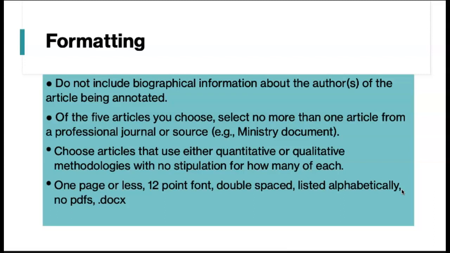Of the 5 articles you choose, and there will only be 5 in this assignment, select no more than 1 article from a professional journal or source, something like a ministry document, for example. The rest need to be academic articles from journals, books, etc. Choose articles that are either quantitative or qualitative in terms of their methodologies, and there's no stipulation in this assignment of how many of each.